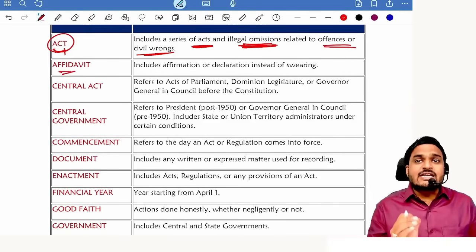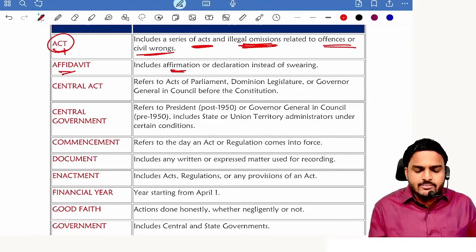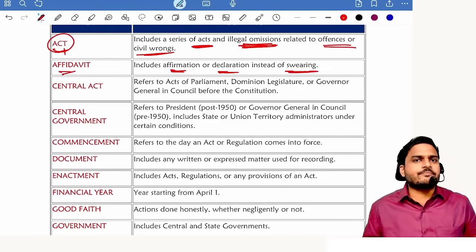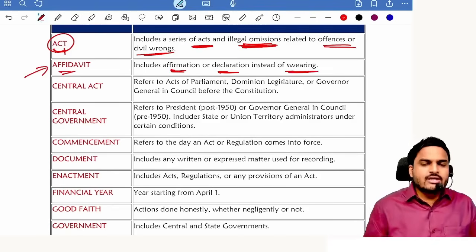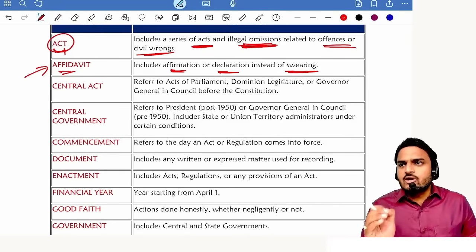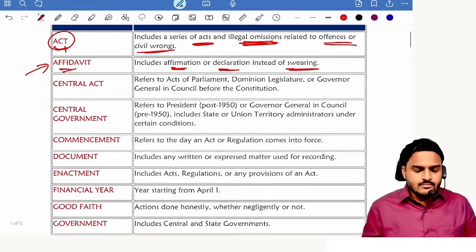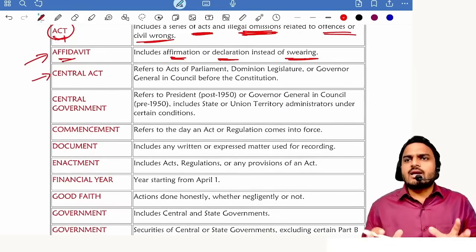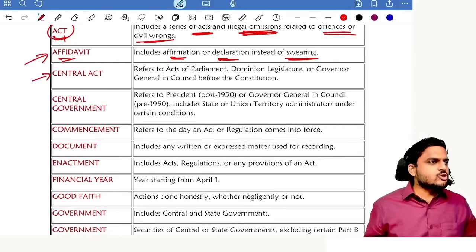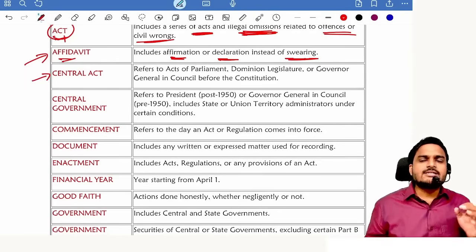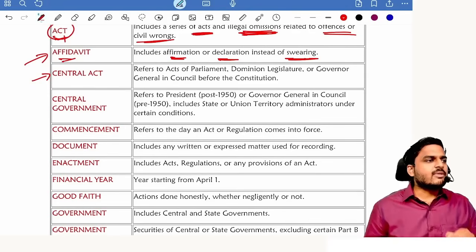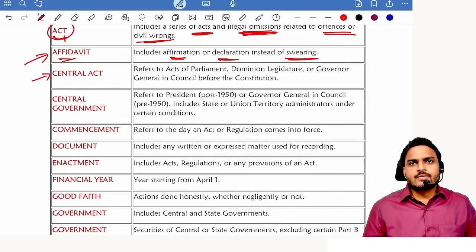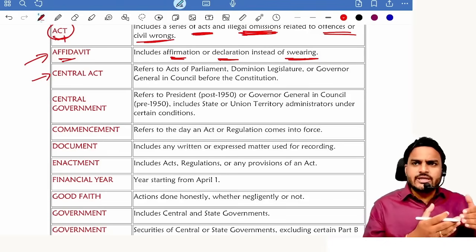Next, affidavit. It's a written statement. It includes affirmation, declaration instead of swearing. And who can give affidavit? Person authorized by law can give affidavit. Central act. Right now central act means act of the parliament. But pre-constitution laws, central act means act by Governor General, that means act of Dominion Legislature.